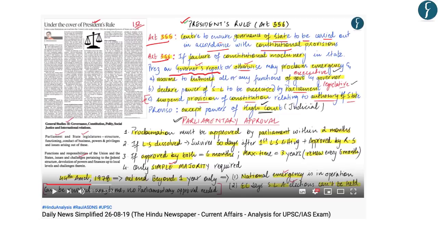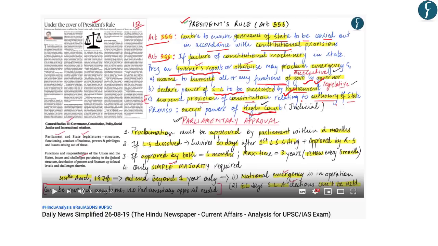But before imposition there needs to be a governor's report. After the imposition of President's rule, functions of the state government can be assumed by the governor. State legislatures' functions can be exercised by the Parliament. Various provisions of the constitution which relate to the authority of the state, except that of the High Court, can be suspended.